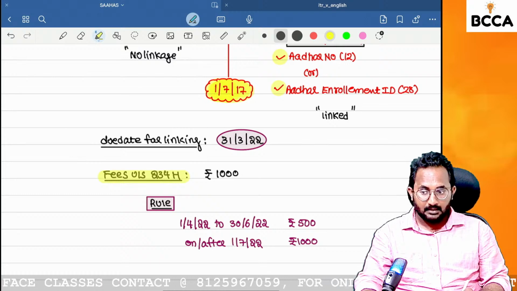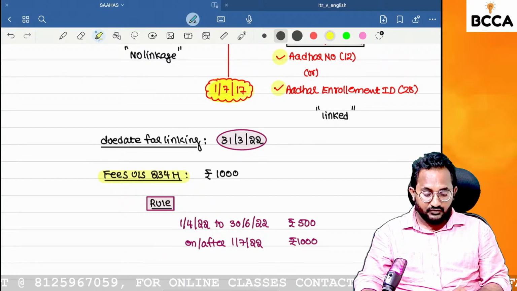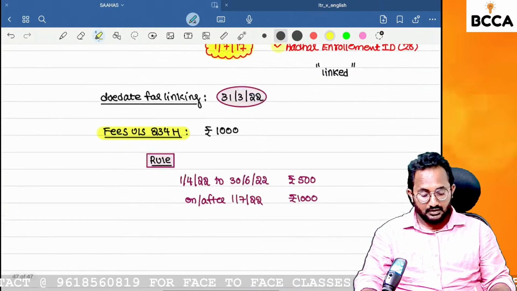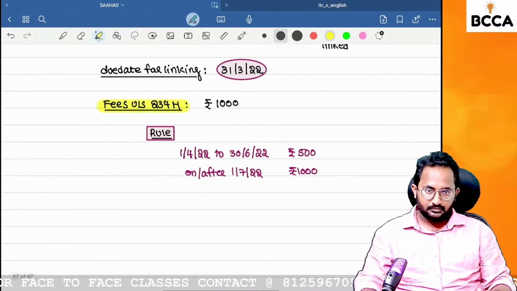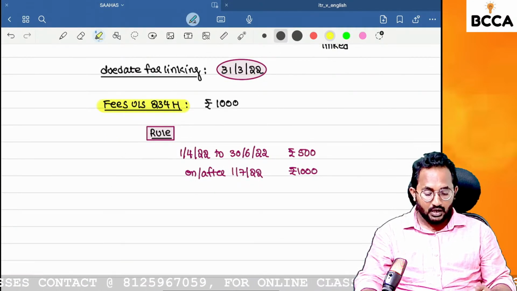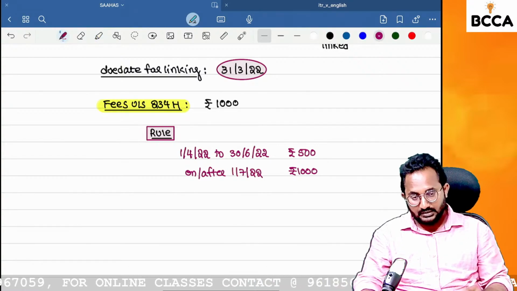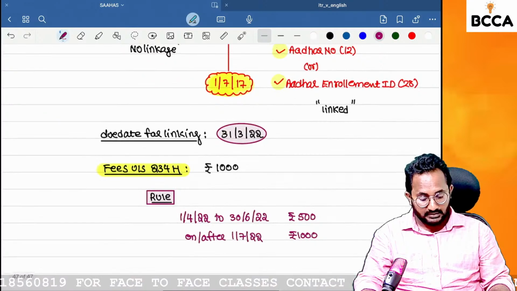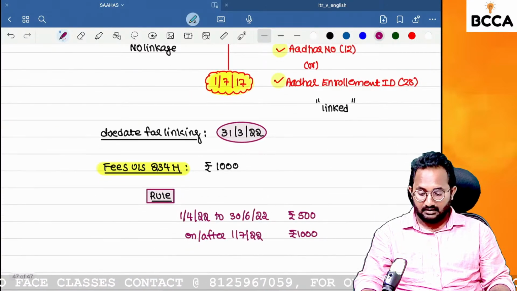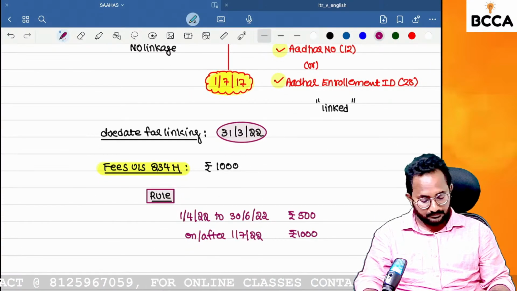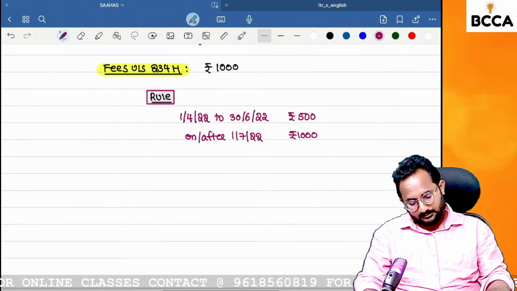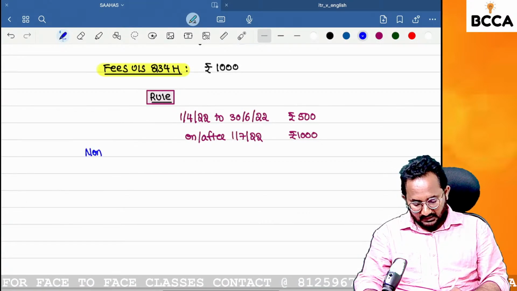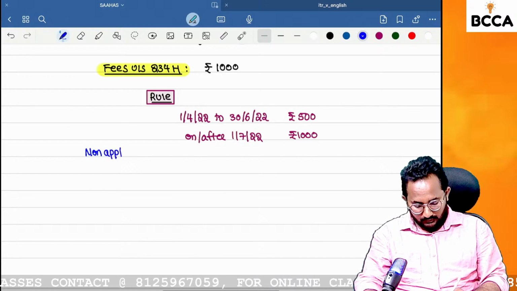What is 234F related to? 234F fees is related to this provision: if you have not filed the return of income within the due date under section 139(1), you have to pay the fees under section 234F. Here, what is 234H? We pay the fees under section 234H for non-linkage of Aadhaar and PAN. But in certain cases, these linking provisions are not applicable for the following cases.